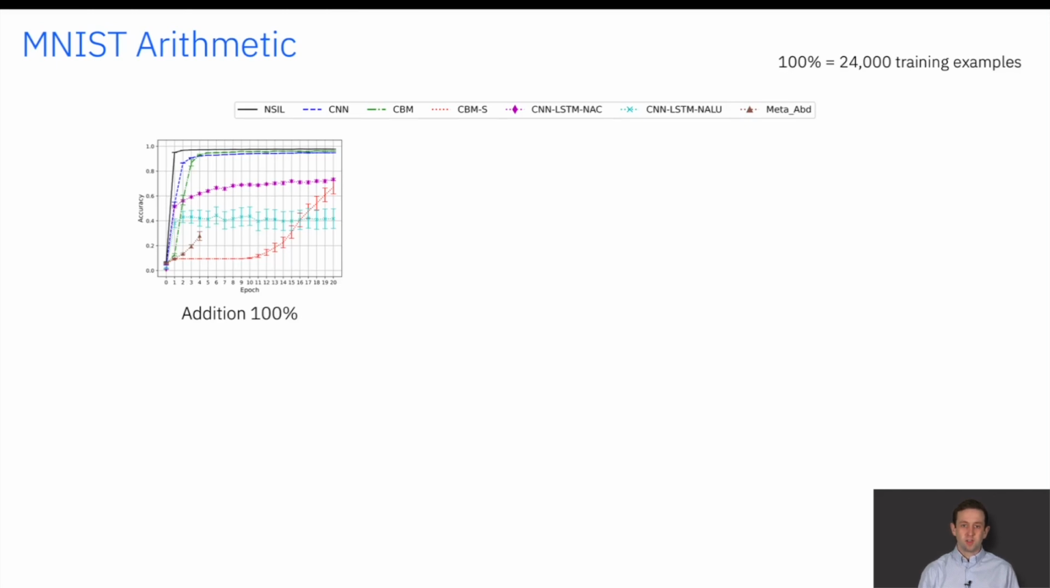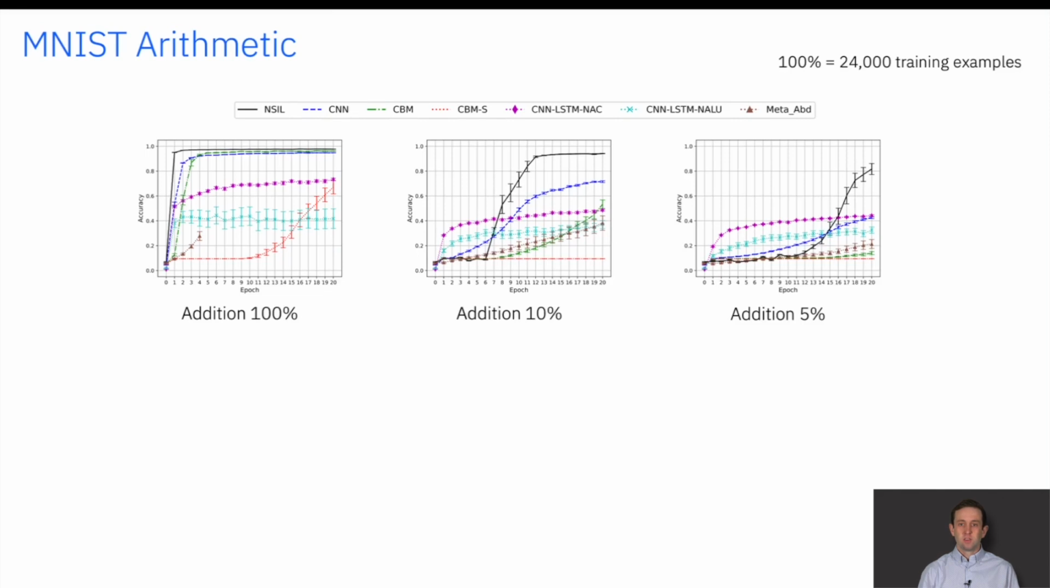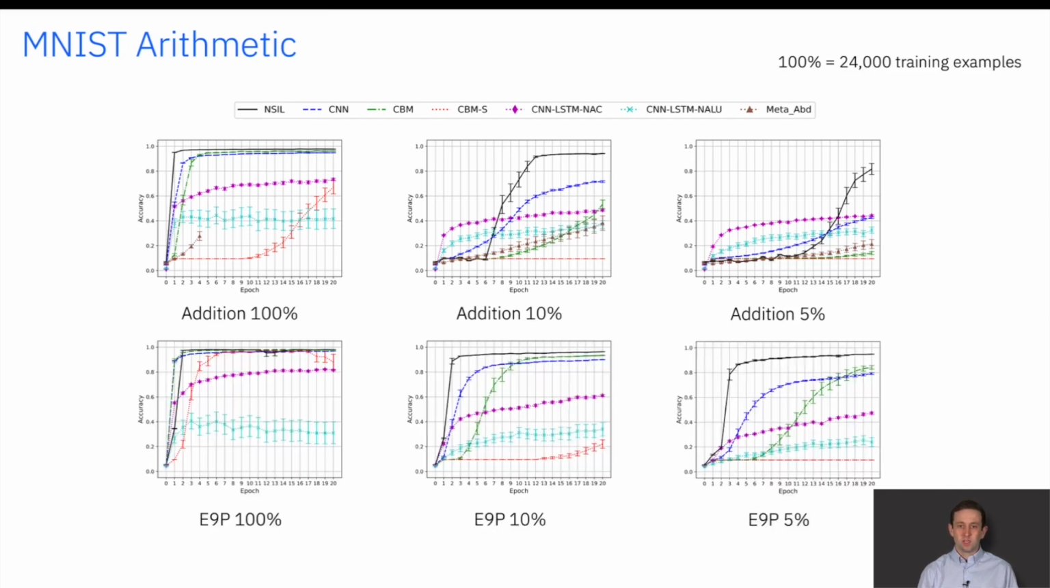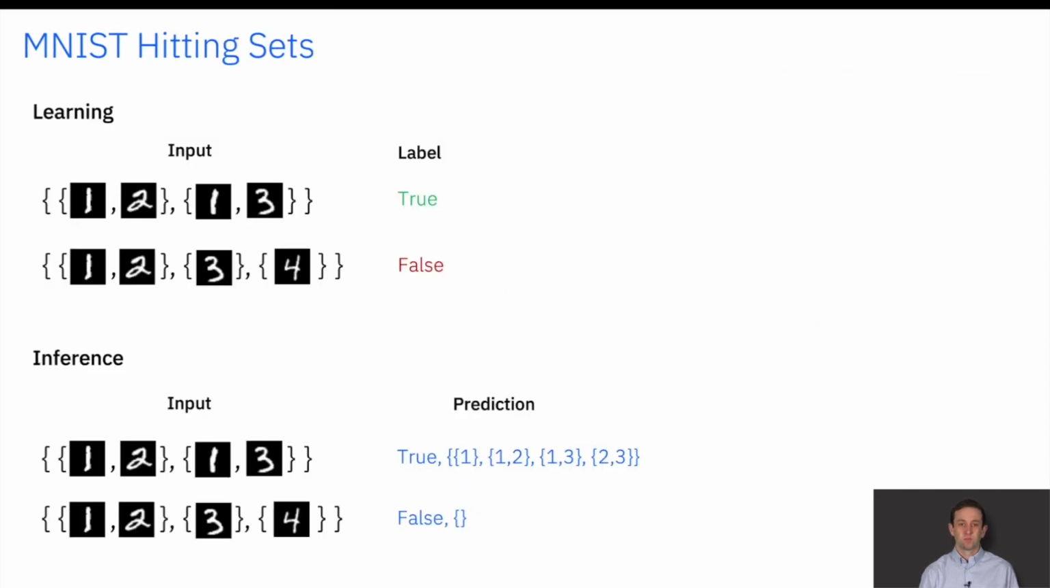Reducing the training set further to 10% and 5%, you can see NSIL significantly outperforms all the baselines. In these cases, the corrective examples work effectively when the network is undertrained, and NSIL can explore the search space until the neural network becomes more accurate. For the E9P task, NSIL also outperforms the baselines, especially as the amount of training data reduces. Here, we have to search the space to find the correct H, even with 100% of the data. The correct H is not learned on the first iteration.